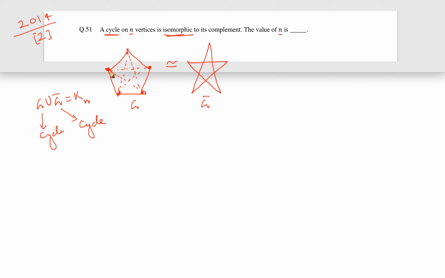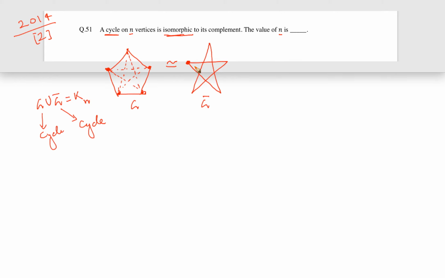Now if I take its complement, and whatever graph I get is isomorphic, it means that it also has to be a cycle. So its degree will also be 2.